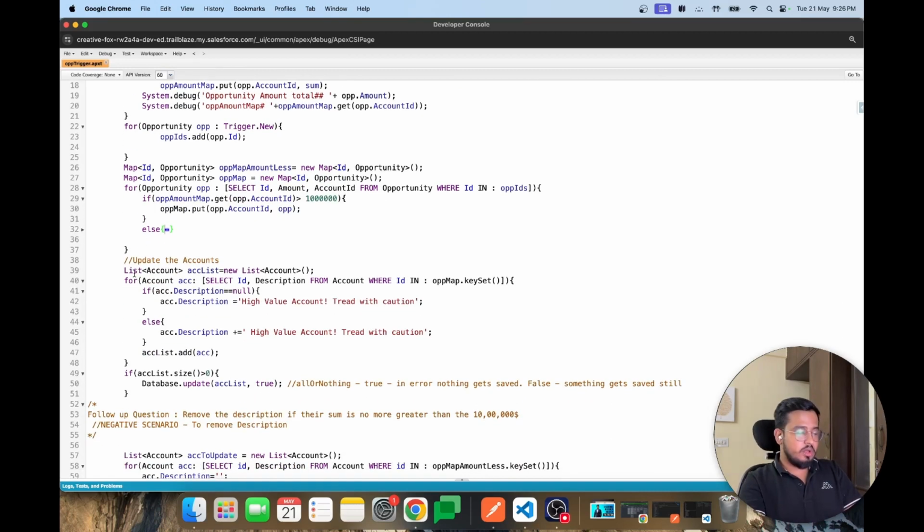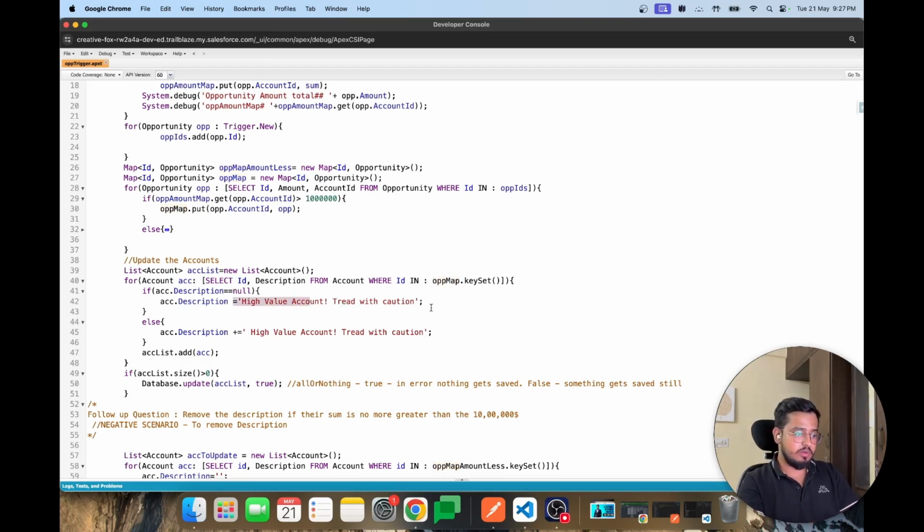Okay. In the end, we are just updating the accounts. So what we are doing, we are firstly creating an account list variable, which will store the list of accounts that need to be updated for bulk update. Then we are going through all the accounts that we have in the key set of the OPP map that we just populated. And if the description is null, if it is already null, then we are just